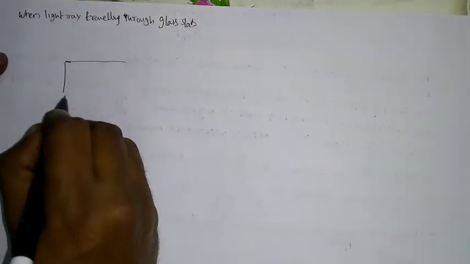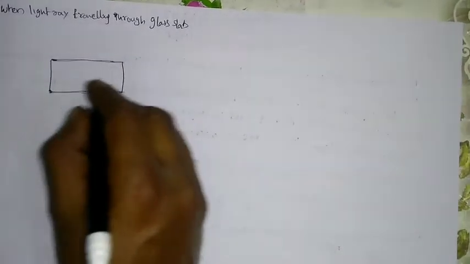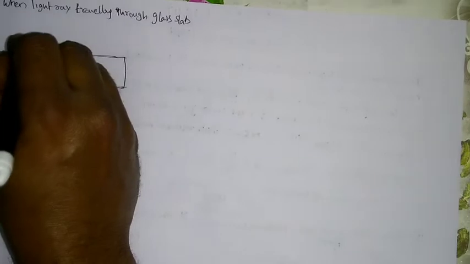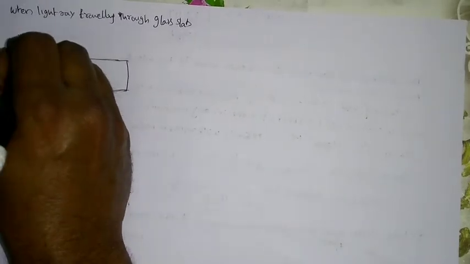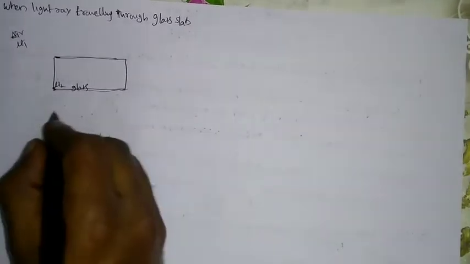The glass slab has some refractive index mu2. Here is the air, whose refractive index is mu1, let us say. This is the glass slab, and here this is also air, whose refractive index is again mu1 only.